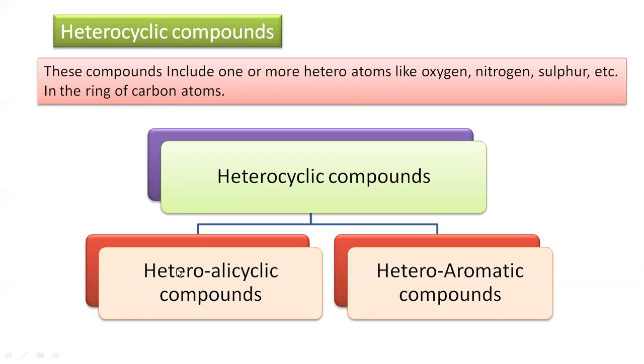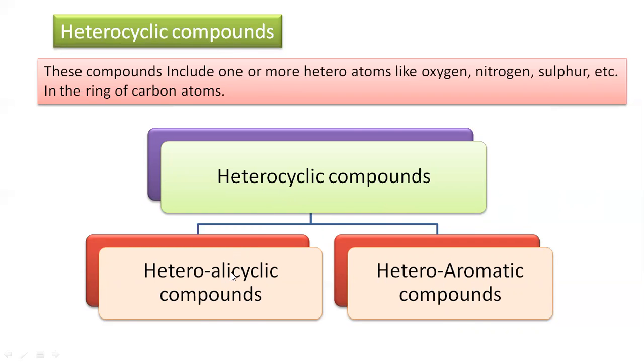The next class is heterocyclic compounds. These include one or more heteroatoms, meaning atoms other than carbon, like oxygen, nitrogen or sulfur, present in the ring along with the carbon atoms. They are mainly classified into heteroalicyclic compounds and heteroaromatic compounds.